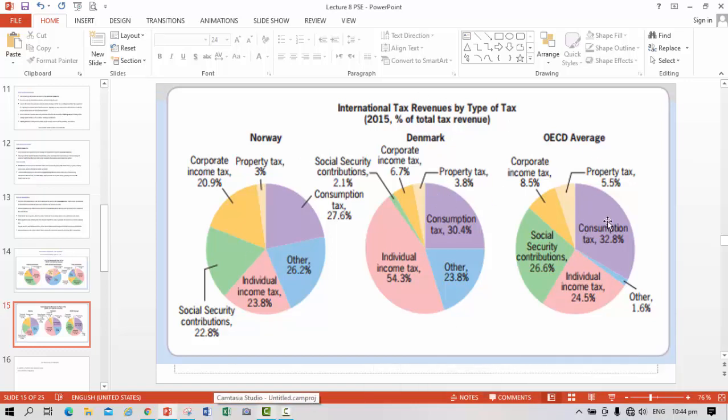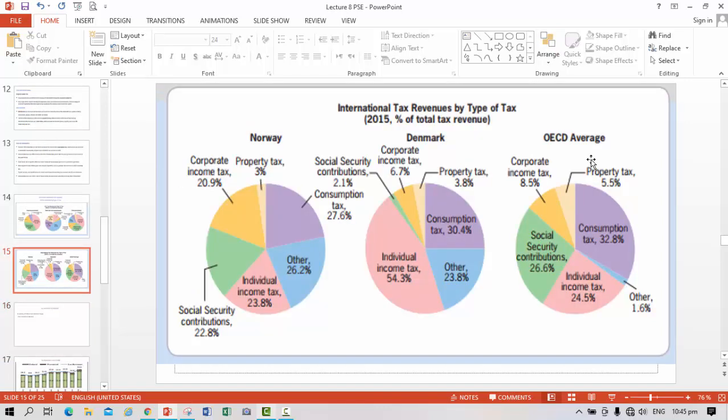The OECD countries' contribution of taxes can be seen in this diagram. We can see that the individual income tax in the OECD countries is 24.5%, the consumption tax is 32.8%, social security 26.6%, corporate income tax 8.5%, property tax 5.5%, and others 1.6%.